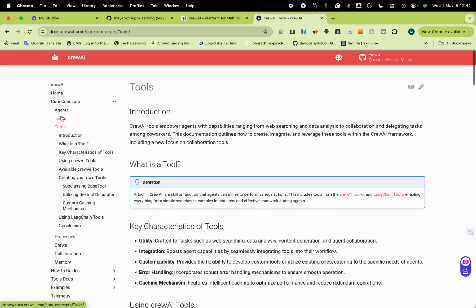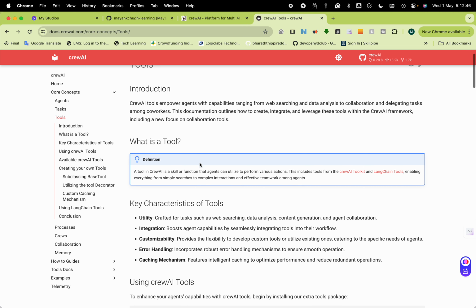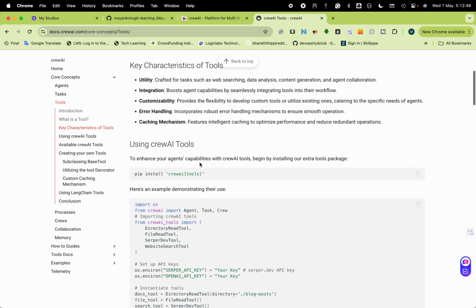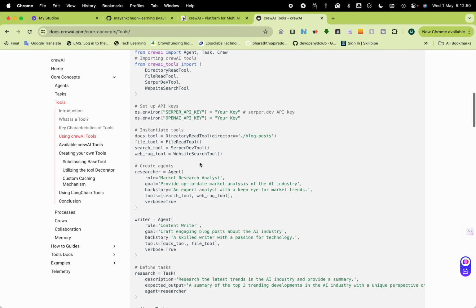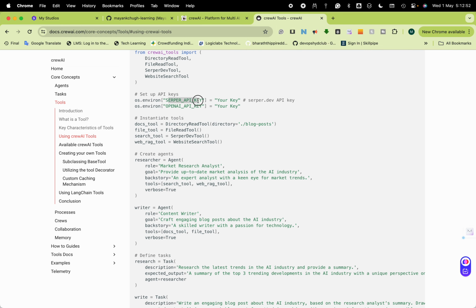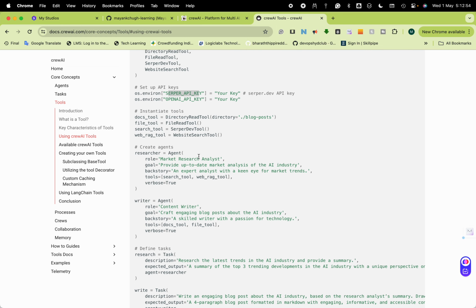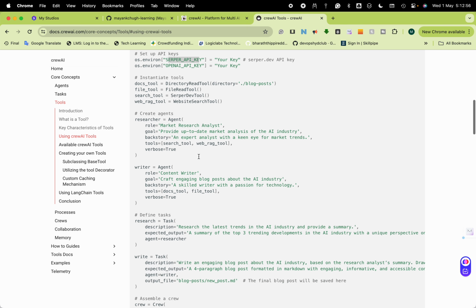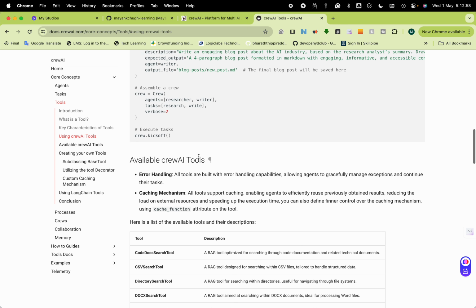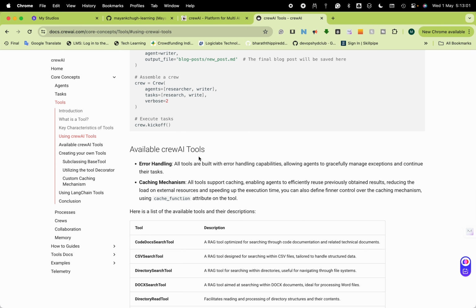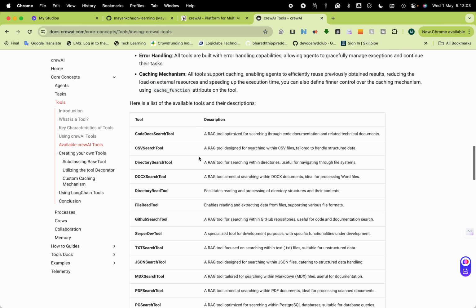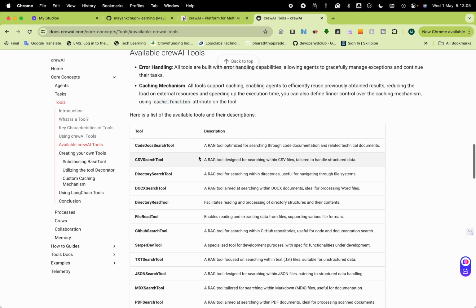For searching, you can use many utilities like DuckDuckGo, serperapikey. In our case, we will use serperapikey, for which you need to have an API key. This is all we are going to do in this case.